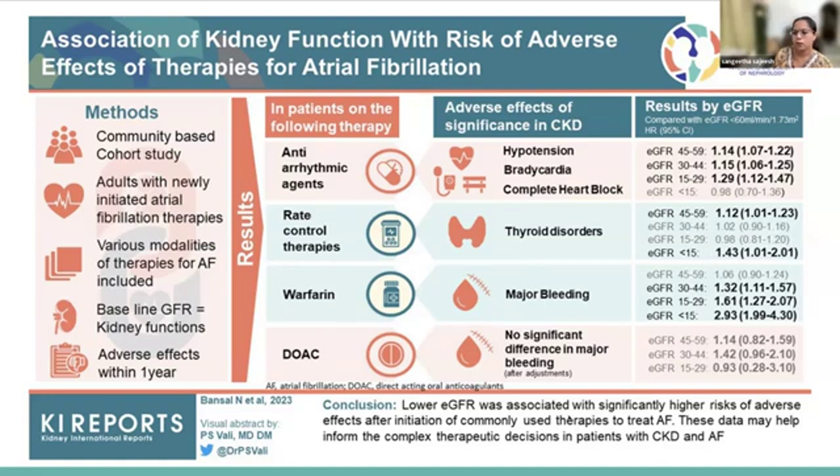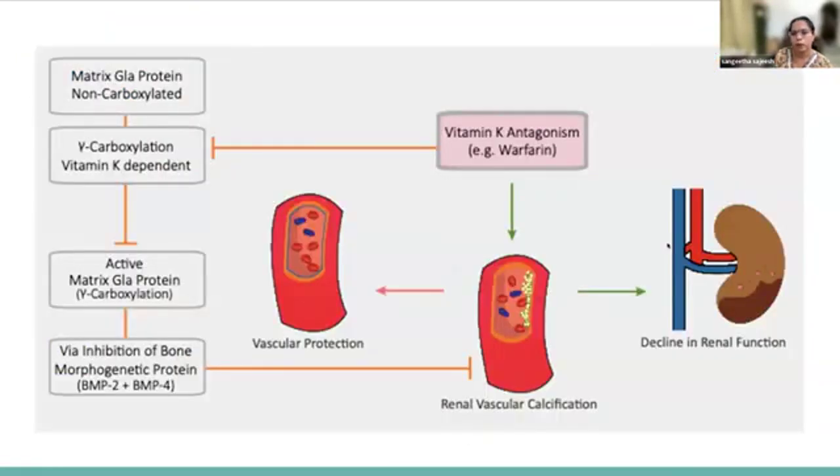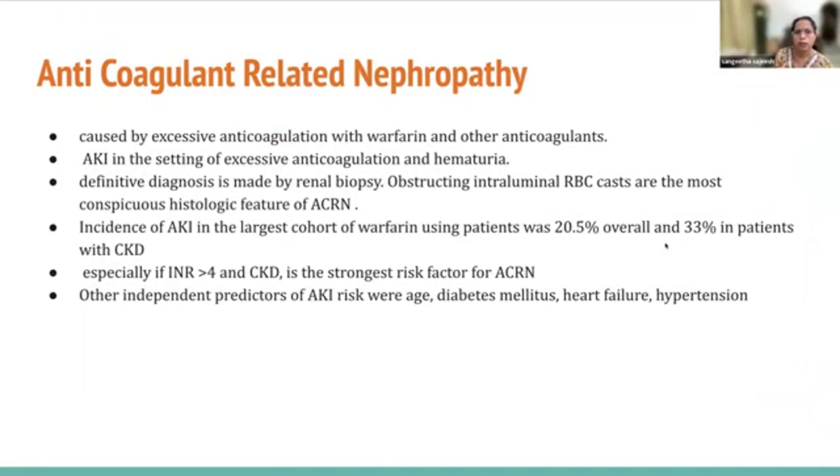So lower eGFR was associated with a significantly higher risk of adverse effects after initiation of commonly used therapies to treat AF. So that is one thing that we have to consider when you give long-term anticoagulation in chronic kidney disease patients. Adverse renal outcomes can also occur, and anticoagulant-related nephropathy is one thing which can be caused by excessive anticoagulation with warfarin or other anticoagulants. It can occur in a setting of excessive anticoagulation, especially with INR more than 4. And pre-existing CKD is the strongest risk factor for anticoagulant-related nephropathy.